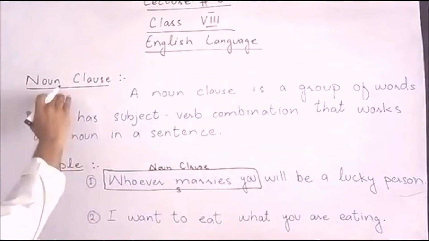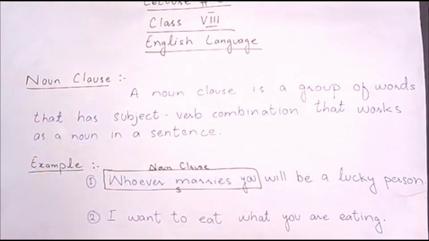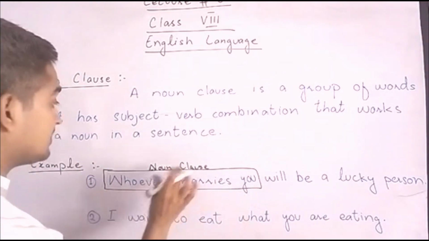We know noun functions: a noun can be the part of the subject of the sentence, the part of the object of the sentence, the part of a subject complement, and a preposition object. Okay? So in this sentence, "whoever marries you" is acting like a subject, which is a noun clause.